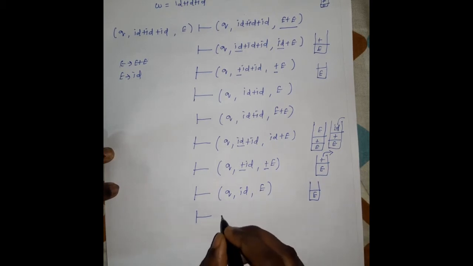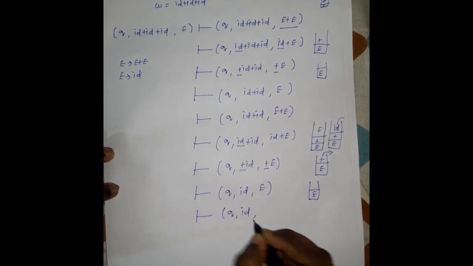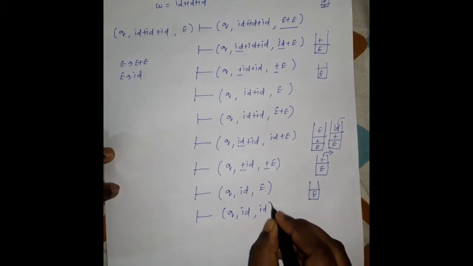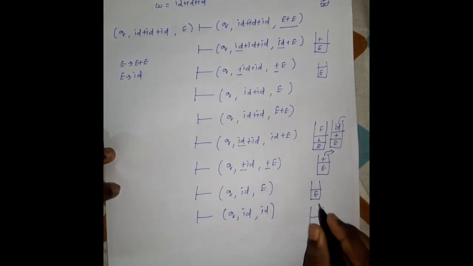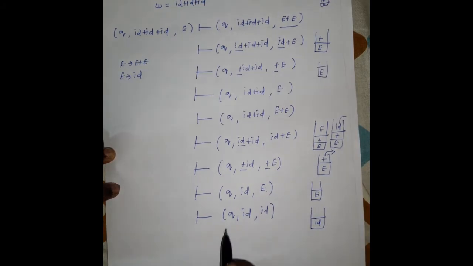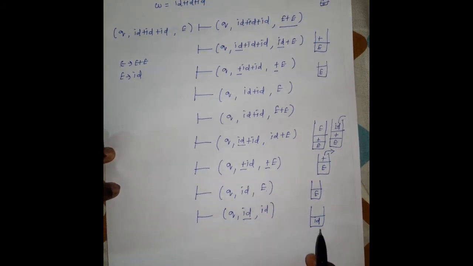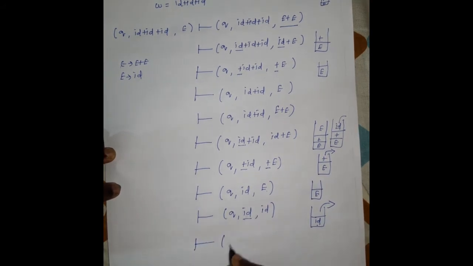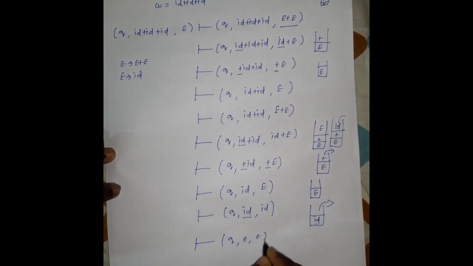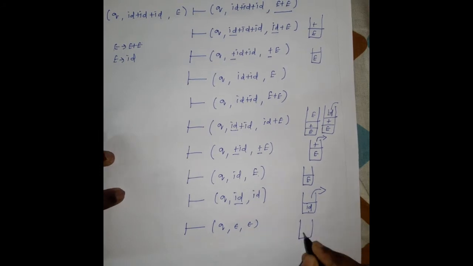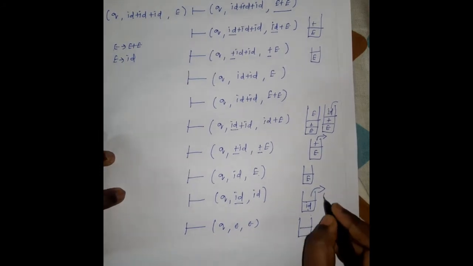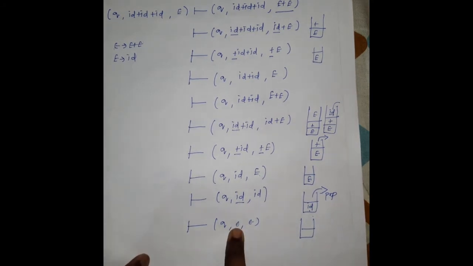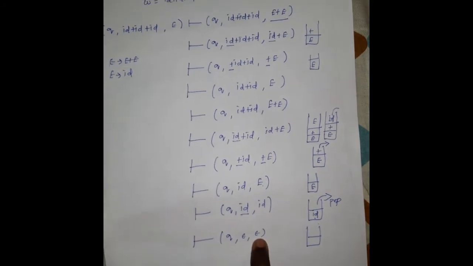So the next step, q comma id. For this id we can substitute the value for id. So now we can substitute in the stack id for e. Now the current symbol is id and the top of the stack is id, so this id is popped. So q comma epsilon comma epsilon, because the stack is empty after removing id from the stack element, so the current symbol is also emptied and the stack doesn't have any element.